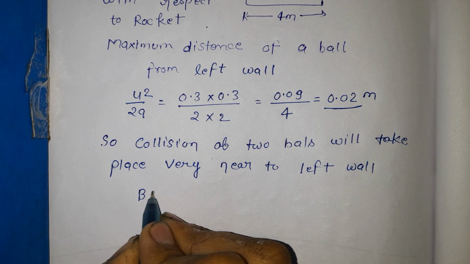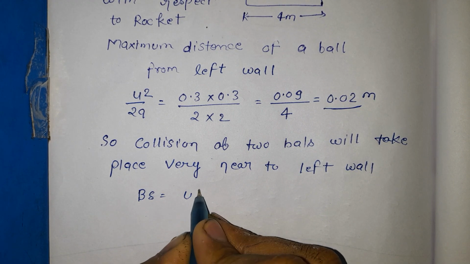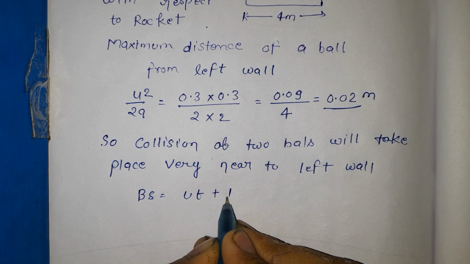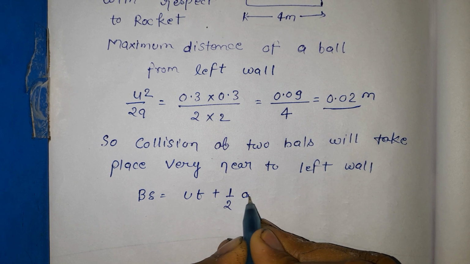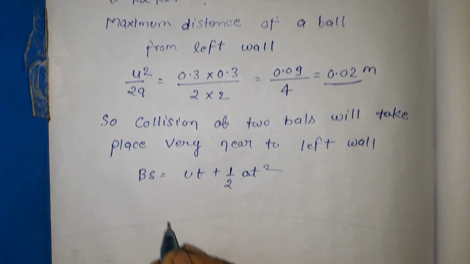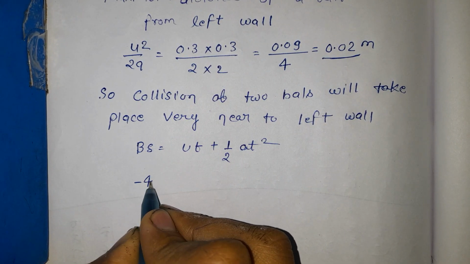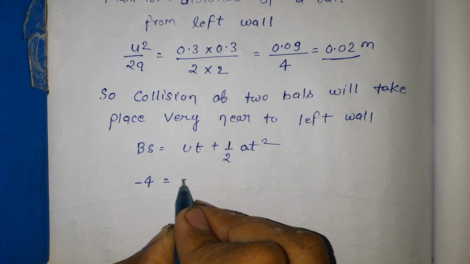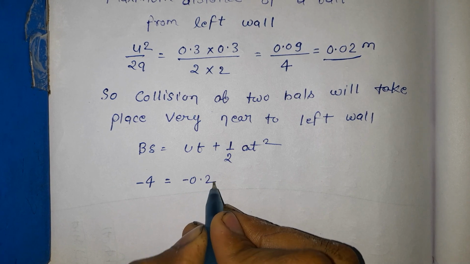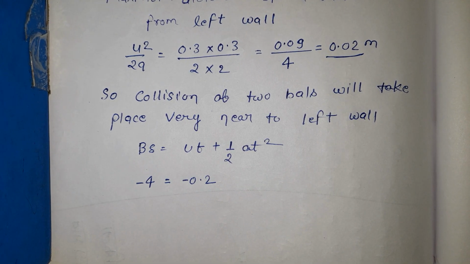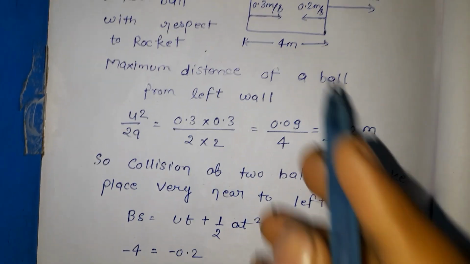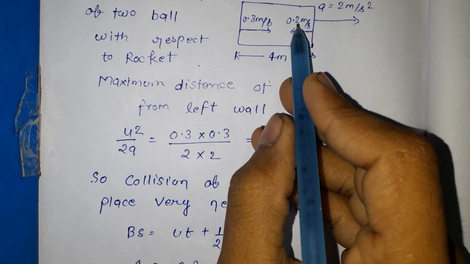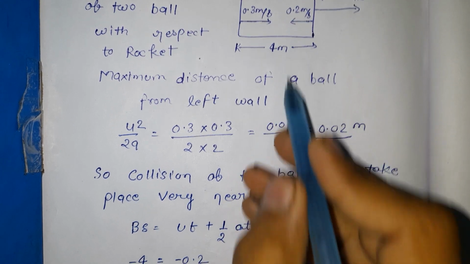So the value of s is equal to ut plus half at square. This is the Newton law of motion. So we will put the value. So s is equal to minus 4 meter, total given to you, that is equal to minus 0.2, because you can take the direction, okay. So this is the opposite direction, so it will be 0.2 in negative sign.